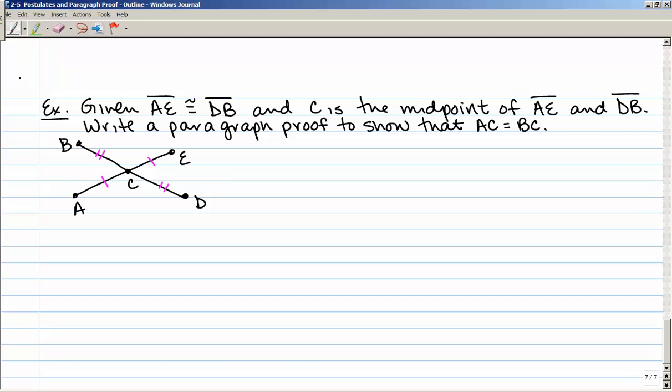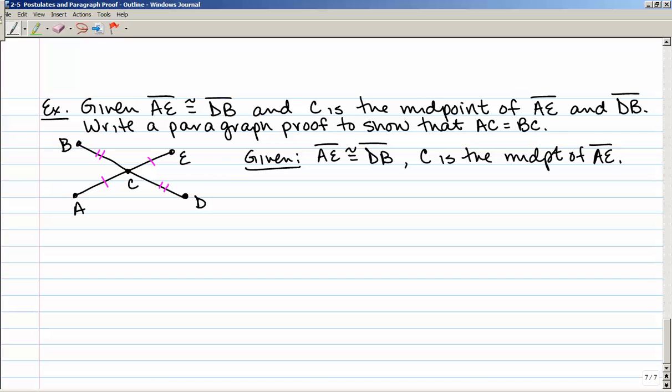Okay, so to start my proof, I'm going to write my given. AE is congruent to DB, and C is the midpoint of AE and of DB.